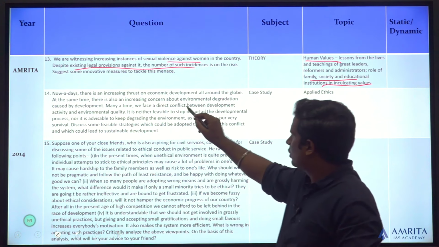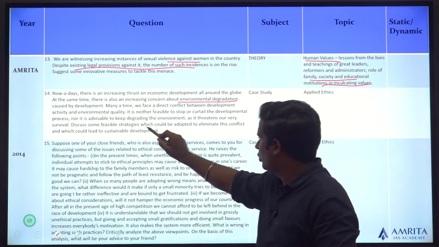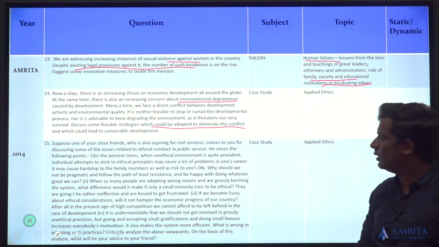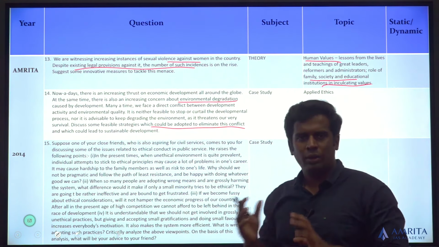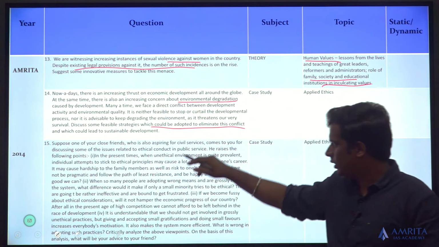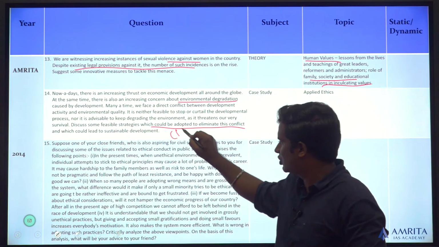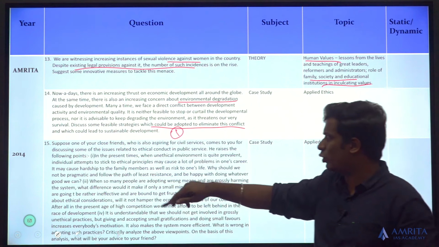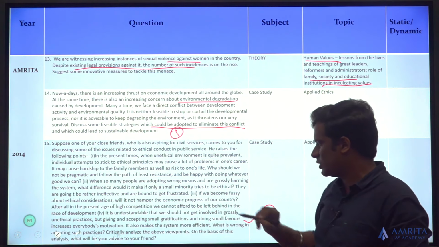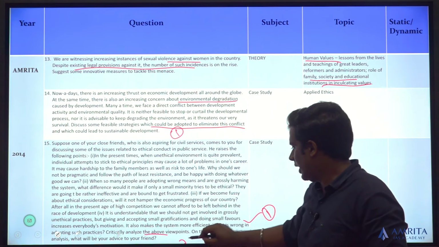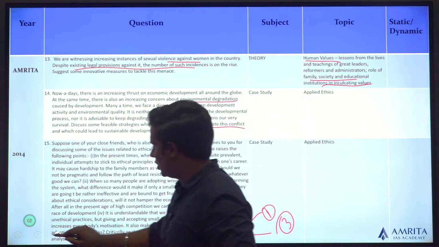And there's a talk about environmental degradation. You need to discuss how you can eliminate the conflict between development and environment. So it's a case study question, straightforward. Ethical dilemmas, you can go with that. The next case study talks about just one point, that is, discuss some feasible strategies, and it's a very old question paper, 2014. The 15th question talks about what is wrong in adopting such practices. Second, critically analyze it. Third, what will be your advice? 3 parts to this case study.